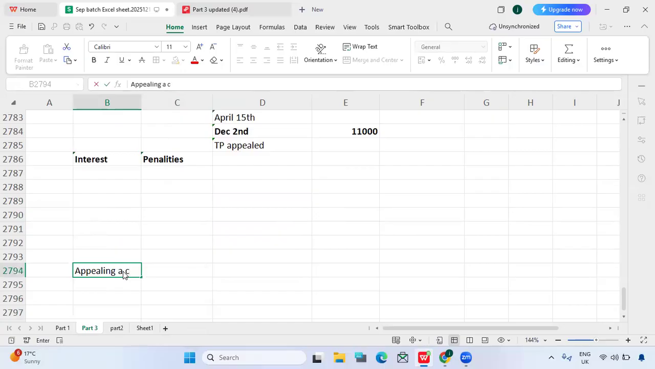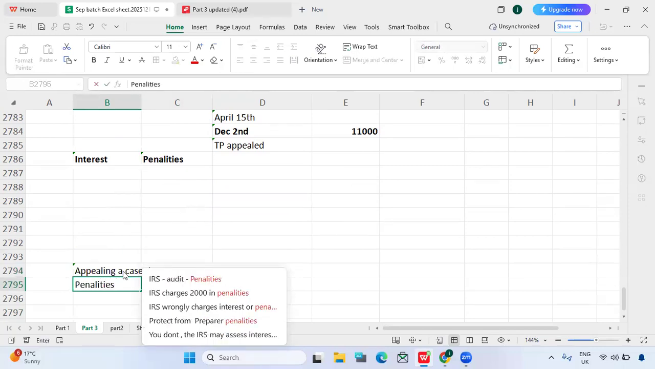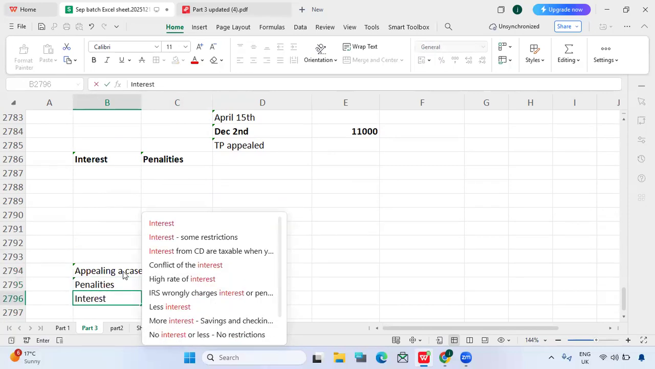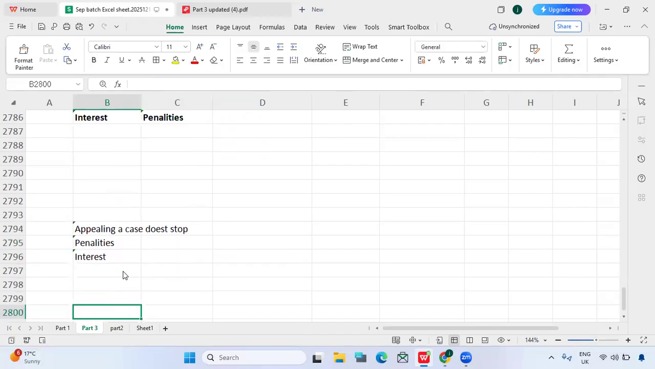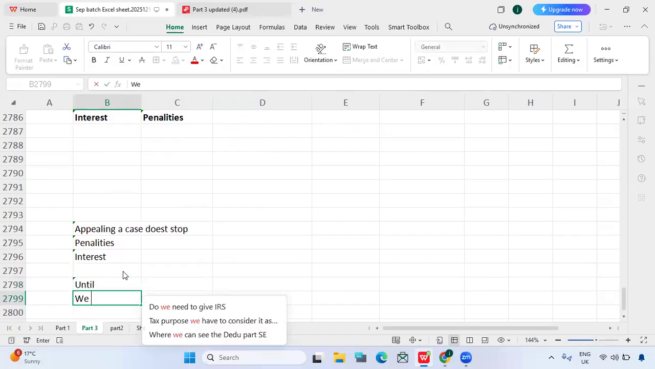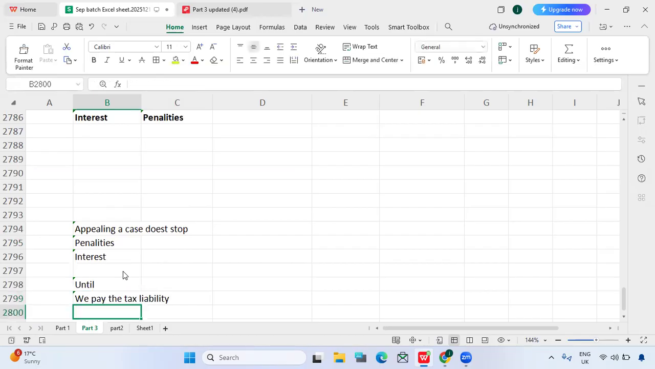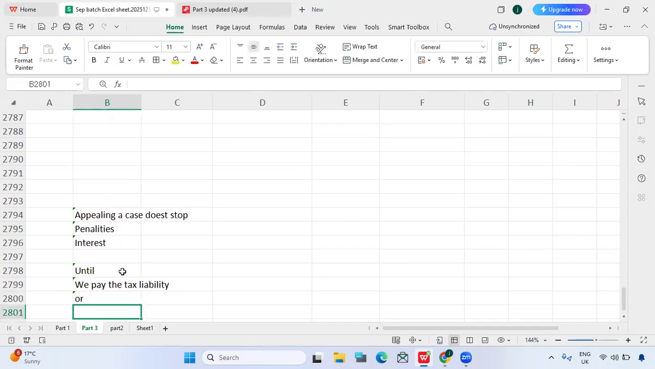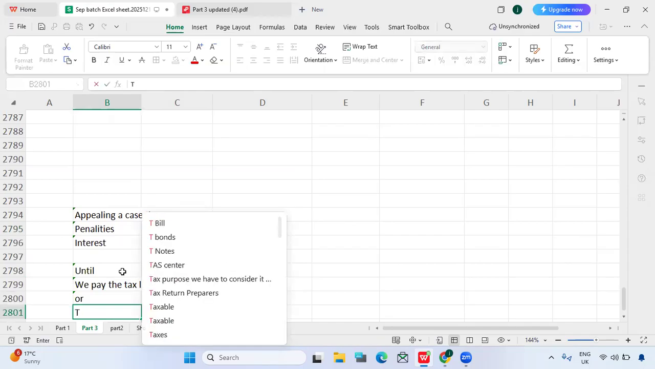Does appealing a case usually stop any interest and penalties? No, it doesn't stop any penalties and interest. So we must pay penalties and interest. This will continue until we pay the tax liability, or if we win the case, then we no need to pay. So if the taxpayer wins the case,